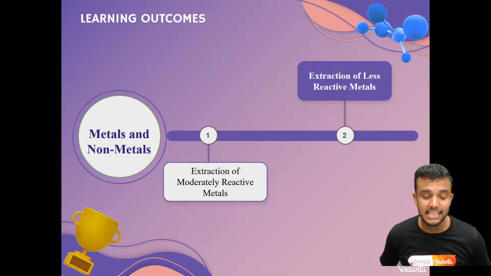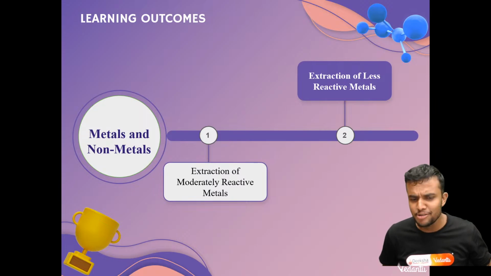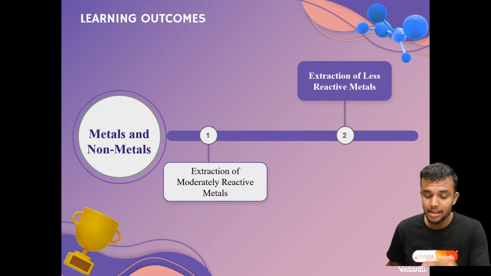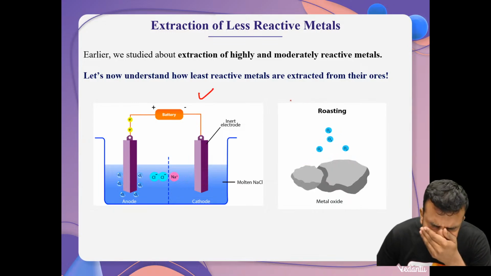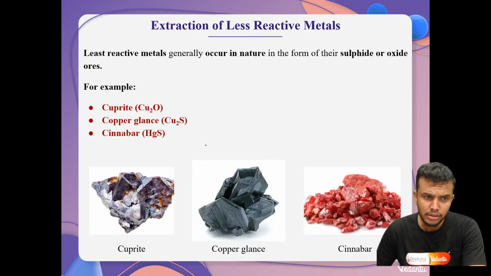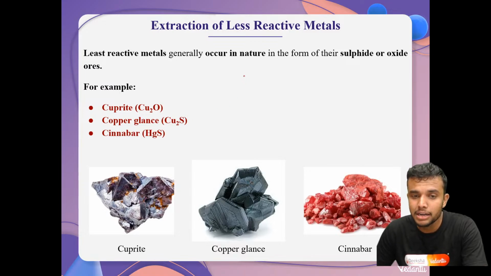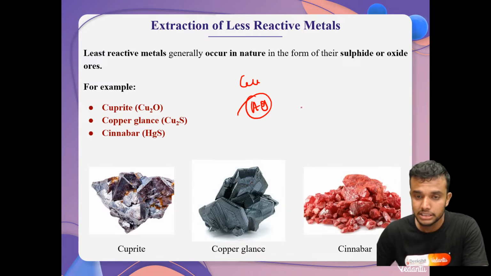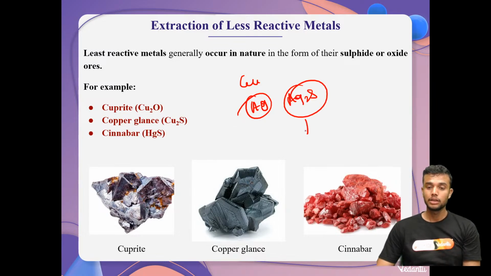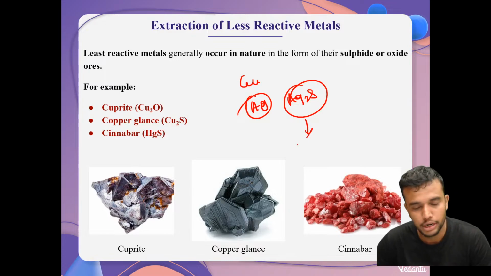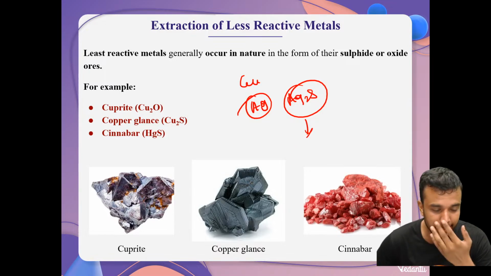Extraction of least reactive metals. Highly reactive metals done, moderately reactive metals done. Then move on to the least reactive. The least reactive metals are copper and sometimes silver, obtained in the silver sulfide form, Ag2S. Otherwise it is also obtained in elemental form only. Gold and other metals are obtained in elemental form.